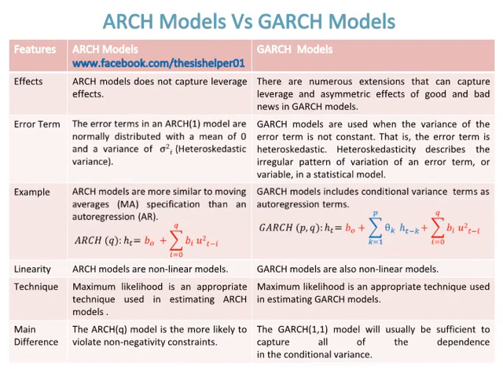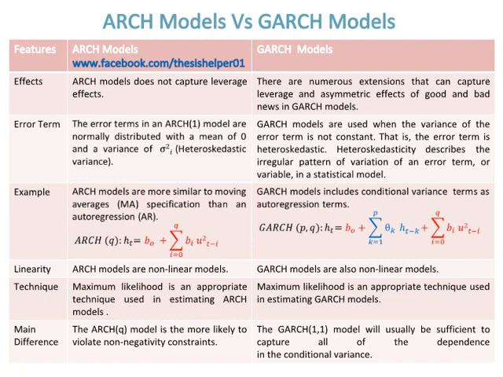The error terms in an ARCH-1 model are normally distributed with a mean of 0 and a variance of sigma i square, heteroscedastic variance. Whereas, ARCH models are used when the variance of the error term is not constant. That is, the error term is heteroscedastic. Heteroscedasticity describes the irregular pattern of variation of an error term, or variable, in a statistical model.